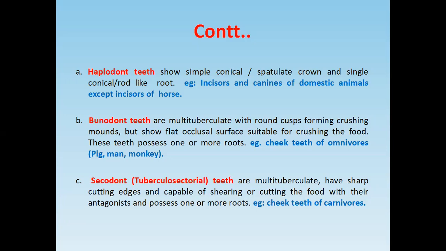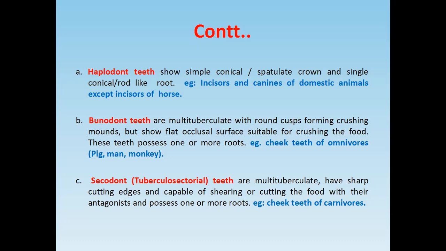On the masticating surface, we find multiple tubercle-like structures. In this type of teeth, there may be one root or more than one. Examples are the cheek teeth of the omnivores.